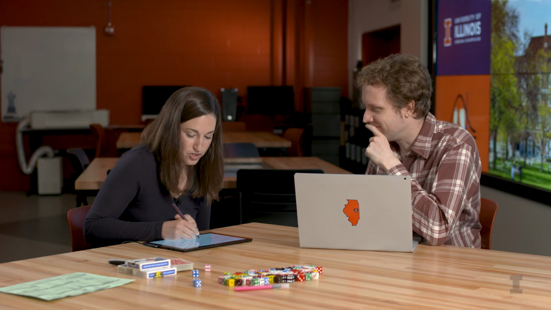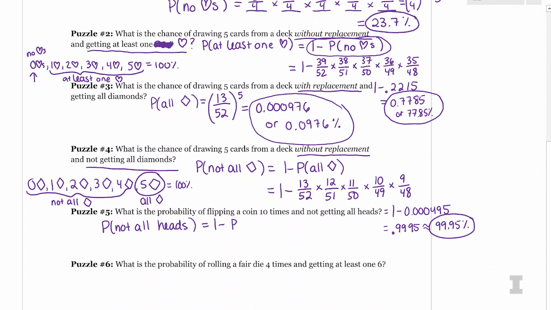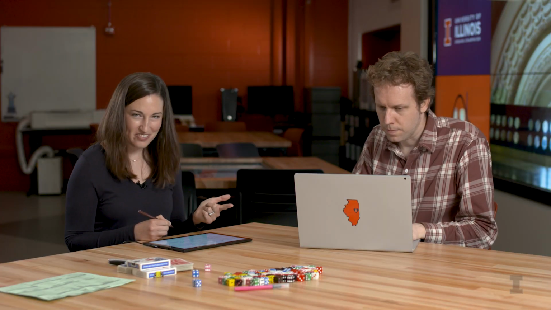Let's just use our rule. I'm going to focus on 1 minus the probability of getting all heads. So again, these are equivalent. My answer is going to be 1 minus. And then with a coin, we know that these are independent events. The chance of getting all heads is just going to be the chance of getting a head, which is 1/2, raised to the 10th power, right? Because the chance of getting a head on the first flip is going to be 1/2, and the chance of getting a head on the second flip is going to be 1/2, and so on.